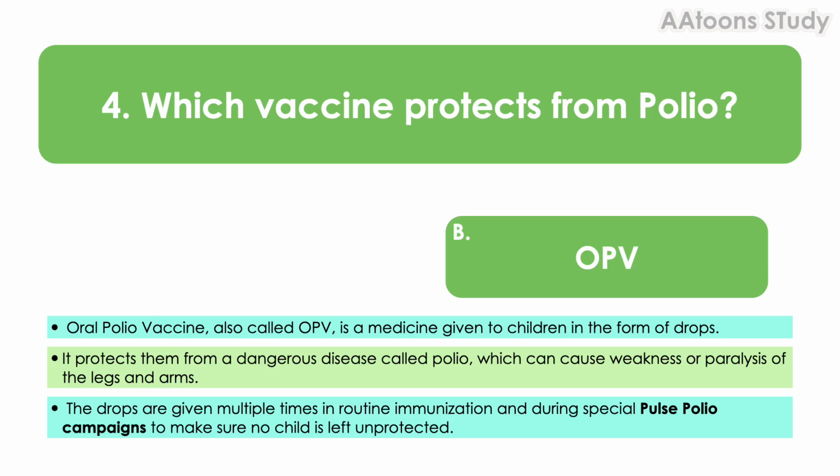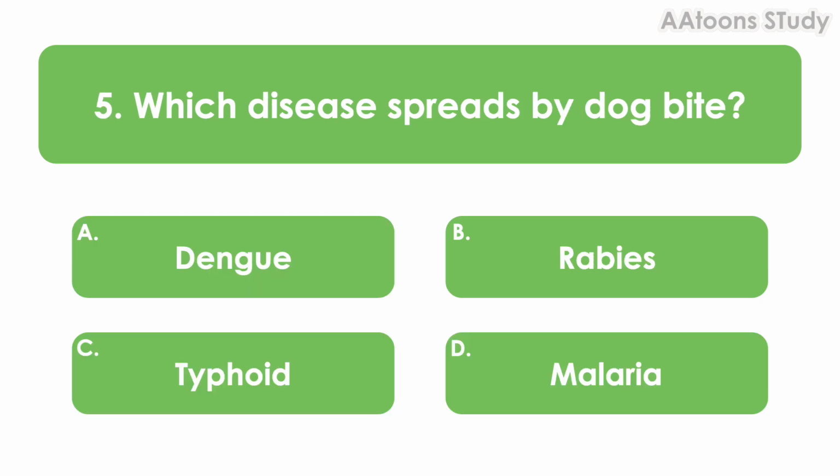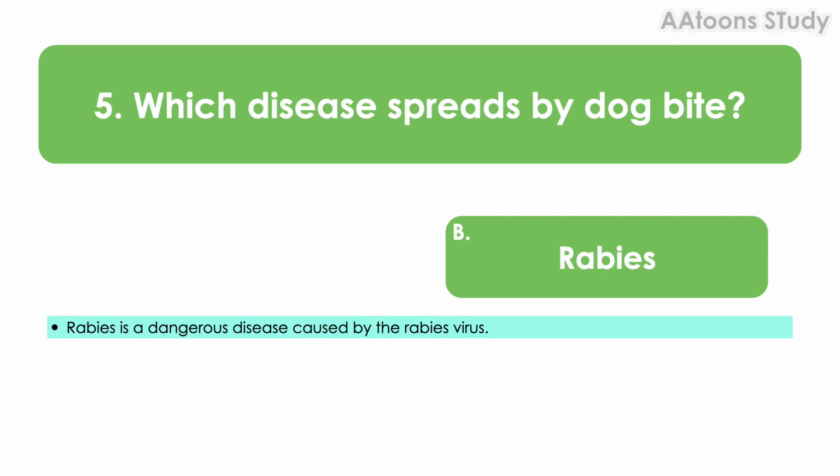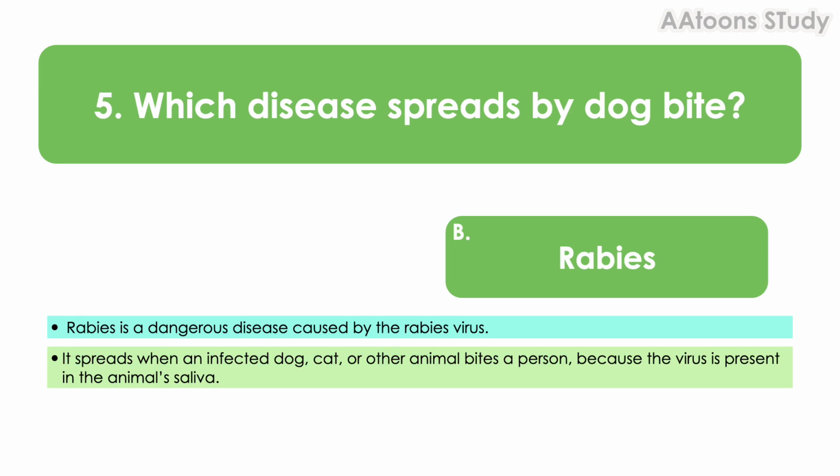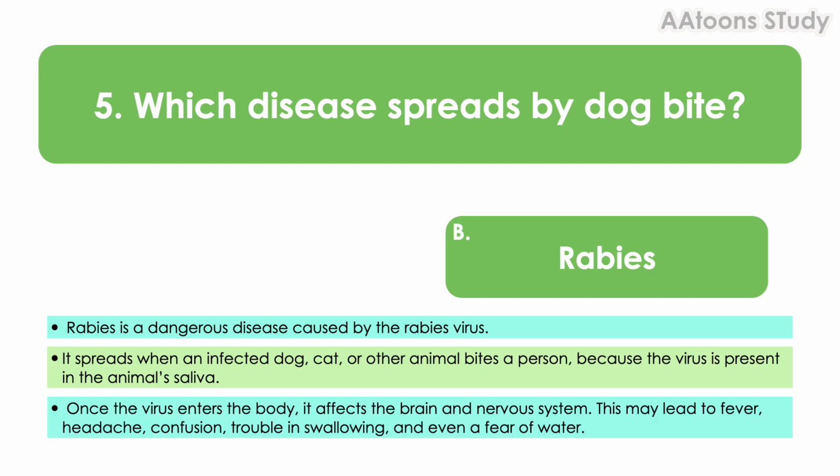Which disease is spread by dog bite? Rabies. Rabies is a dangerous disease caused by the rabies virus. It spreads when an infected dog, cat, or other animal bites a person because the virus is present in the animal's saliva. Once the virus enters the body, it affects the brain and nervous system. This may lead to fever, headache, confusion, trouble in swallowing, and even a fear of water.